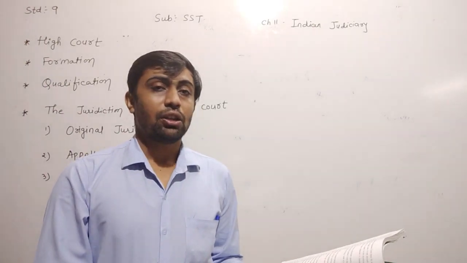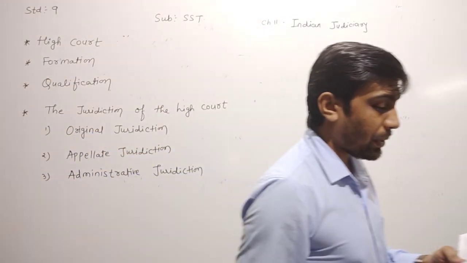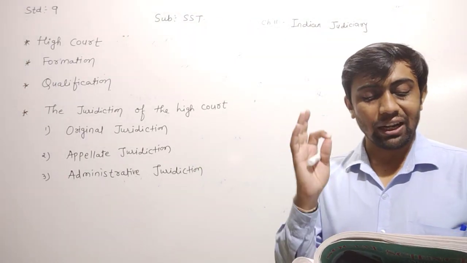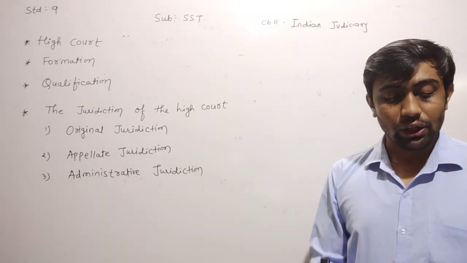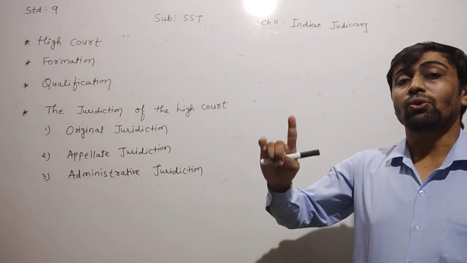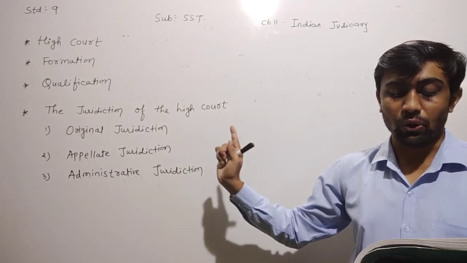One of the key positions in the continuous hierarchical pyramid of the Indian judiciary is occupied at the state level by the High Court. We already learned about the hierarchical pyramid in the first lecture, and I am drawing the pyramid also.